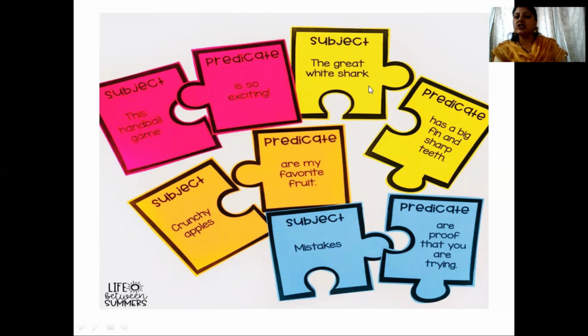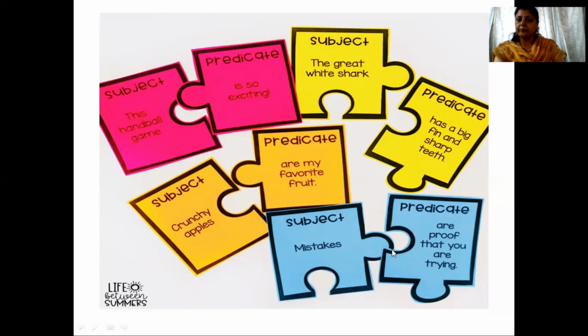The great white shark. This is the subject. Now you have to match it with the predicate. Has a big fin and sharp teeth. This is the predicate. So this becomes a proper sentence. Crunchy apples are my favorite fruit. Subject and predicate. Mistakes are proof that you are trying. Mistakes is the subject. Are proof that you are trying is the predicate. So now we get the proper sentence. We get a full sentence with a subject and a predicate.